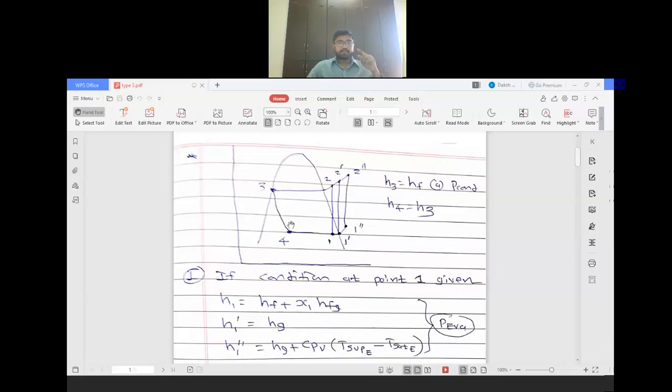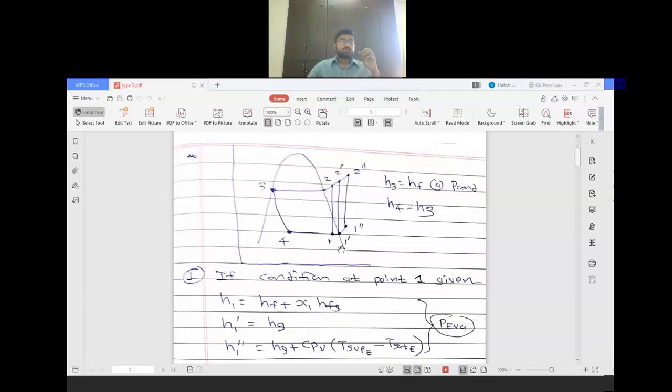So right now we are discussing case 1, in type 3, that if the condition at point 1 is given. Condition given means it may be wet, dry saturated, or superheated. If dryness fraction is given, it is wet, point number 1. If dry saturated, point 1 dash. And if superheated, 1 double dash.